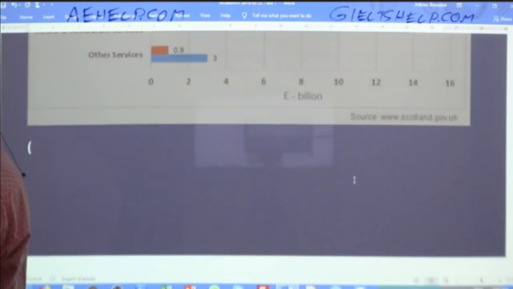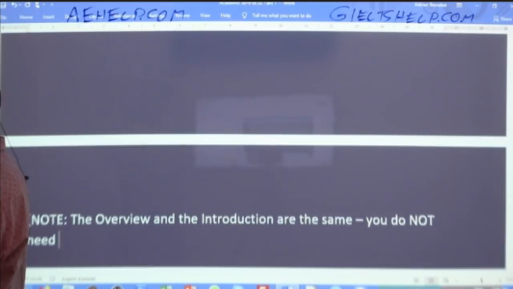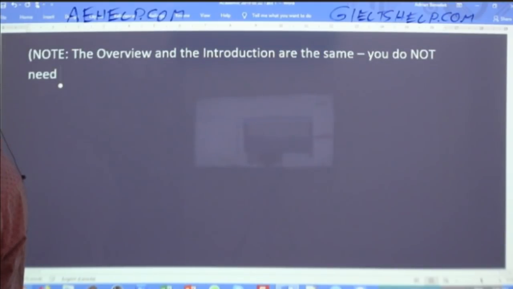So here's my first note for today. Note: the overview and the introduction are basically the same, okay? You do not need 2 paragraphs for this. It looks awkward to have just 2 single sentence paragraphs, which are both basically the introduction.